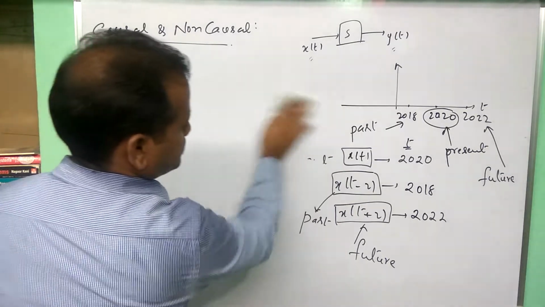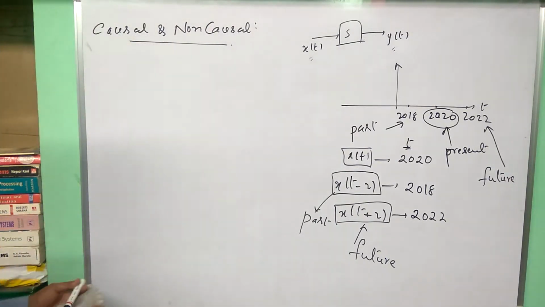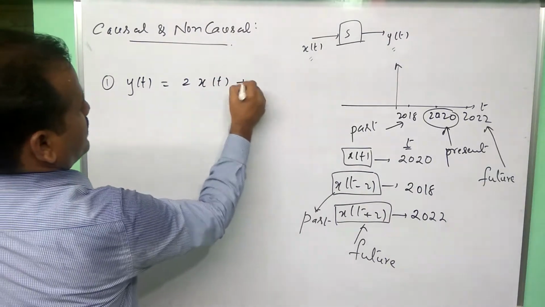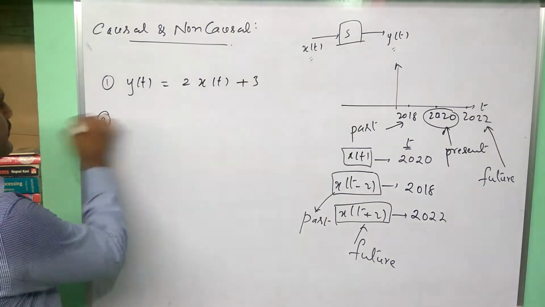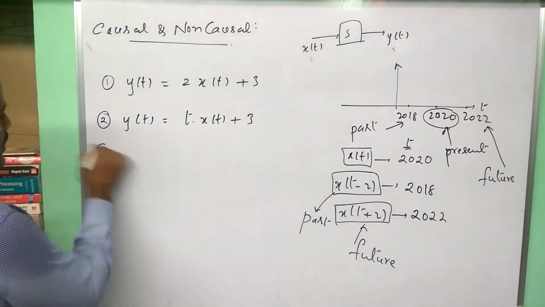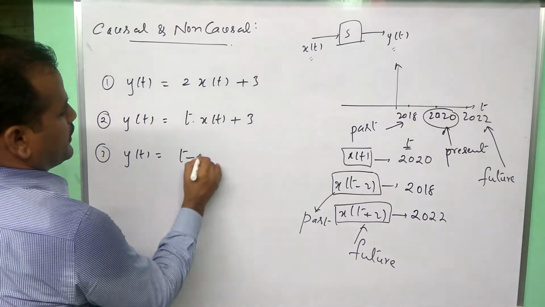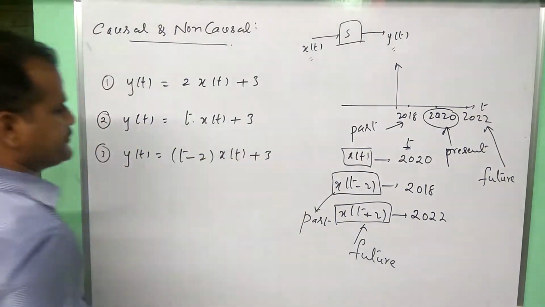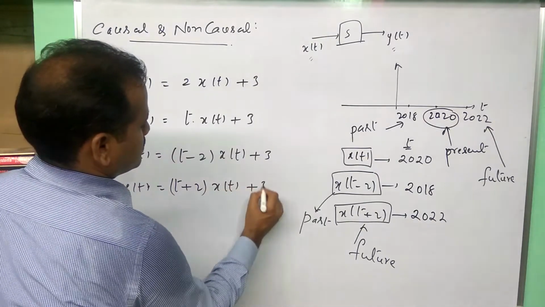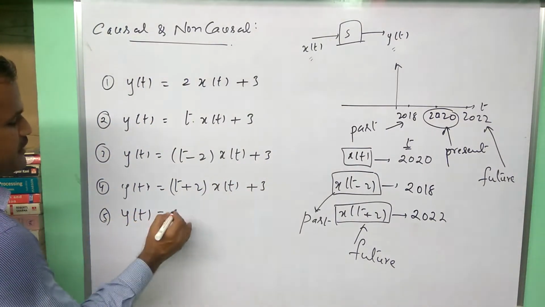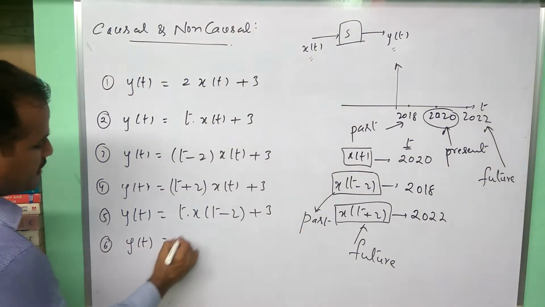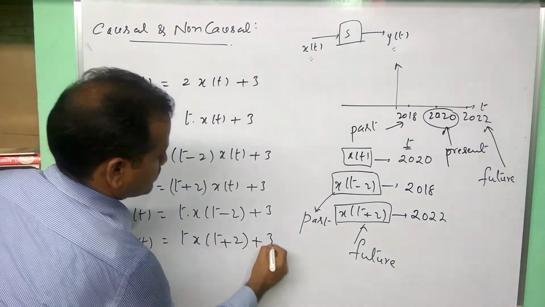I am giving you some examples here. First, if the system is described with the input-output relation like this: y of t is equal to 2x of t plus 3, and y of t is equal to t into x of t plus 3, and y of t is equal to t minus 2 x of t plus 3, and y of t is equal to t plus 2 x of t plus 3, and y of t is equal to t into x of t minus 2 plus 3, and finally y of t is t into x of t plus 2 plus 3.